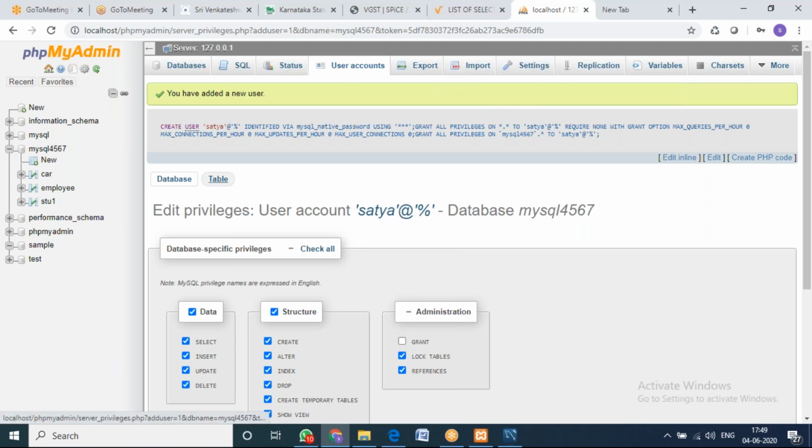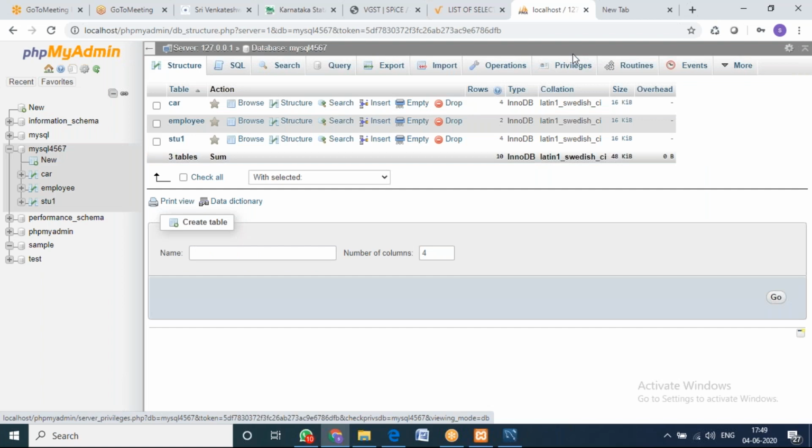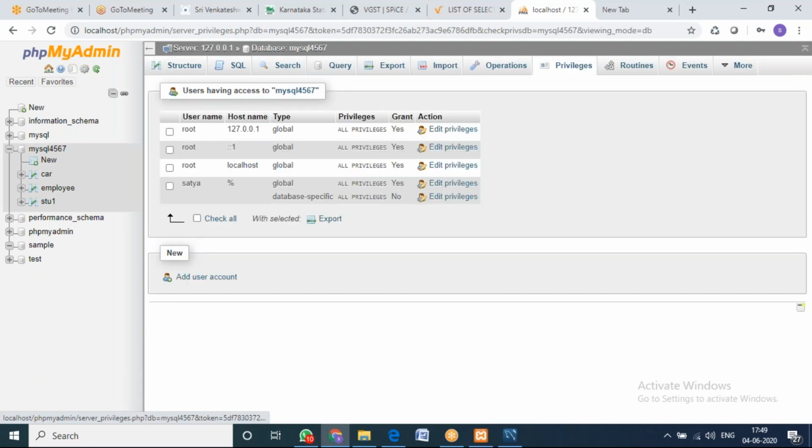Again, I'm going to the MySQL 4567. I'm going to the privileges. You can see here, along with the root users, one more user has been created, Satya. So he is database specific because he doesn't have permission for all these things. He has only permission for MySQL 4567. So like this, you can create any number of users for your database. When you create it, they will have only those privileges which you give.